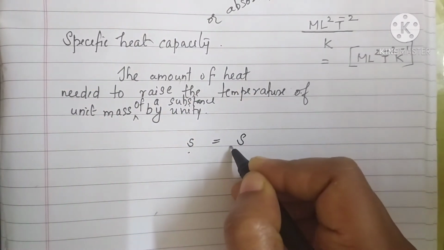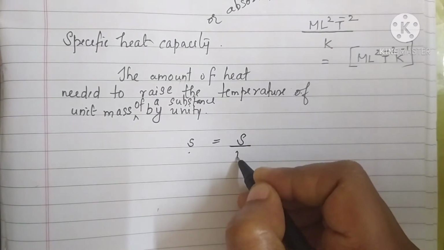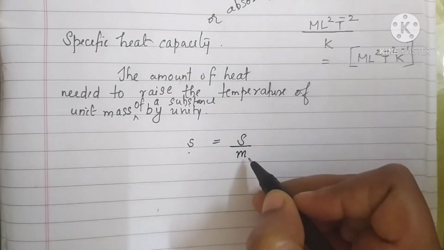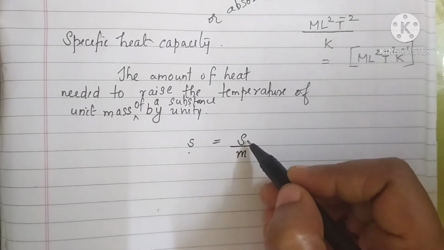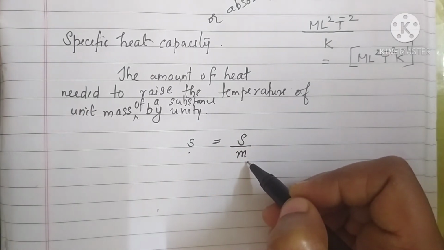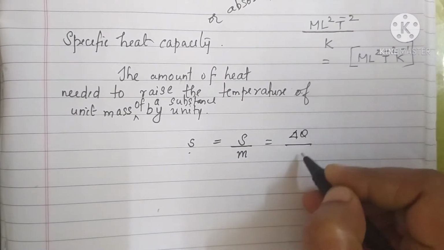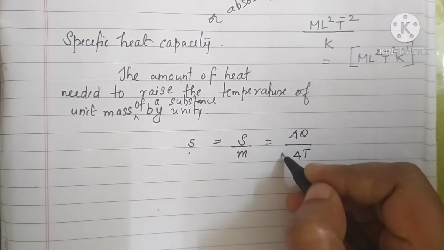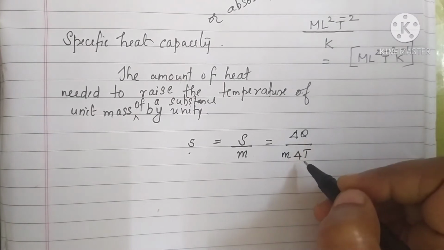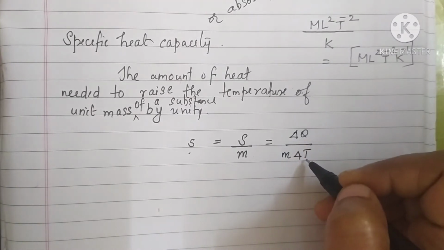So S divided by M. What is S here? S is delta Q by delta T. Also M is there. Delta Q by M into delta T.